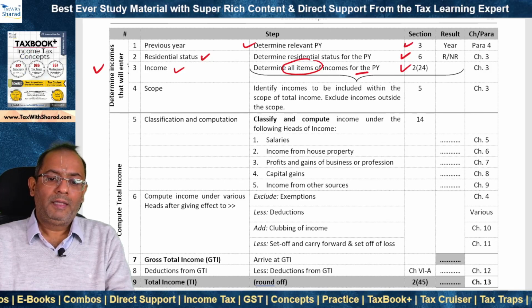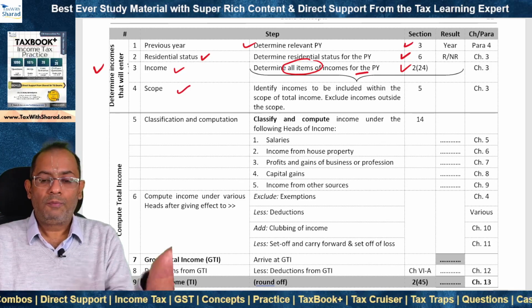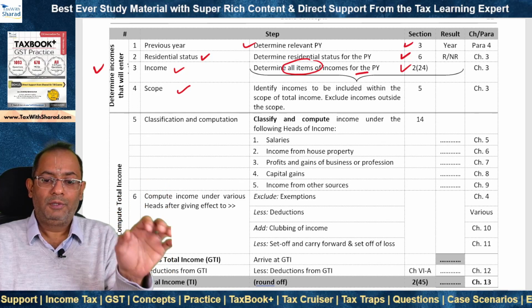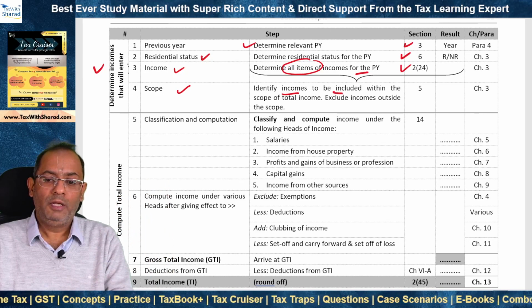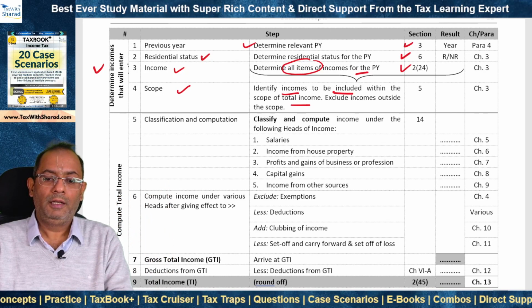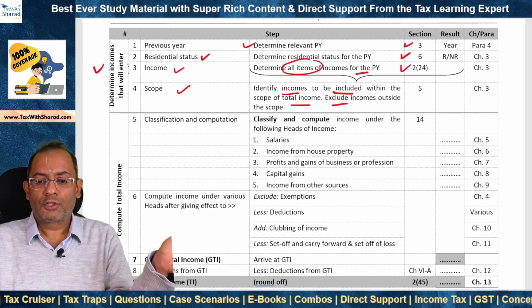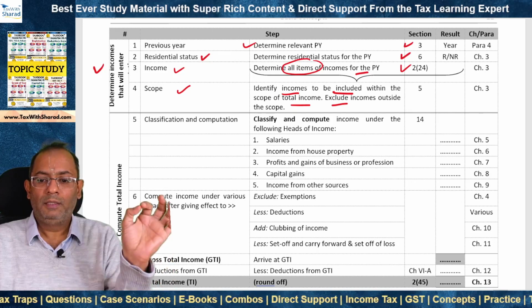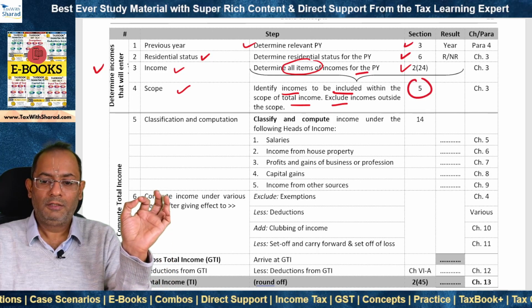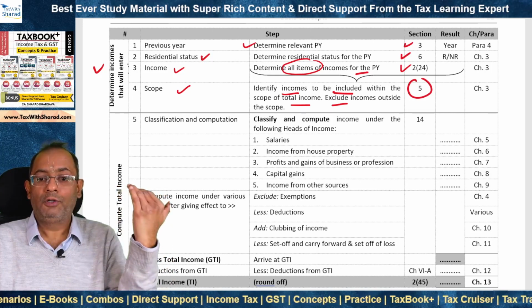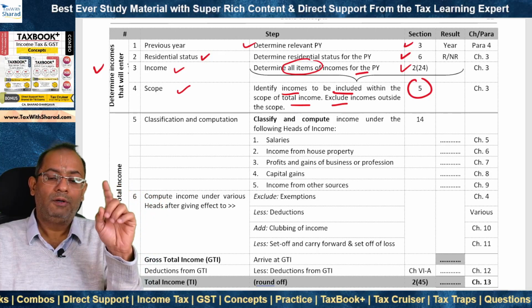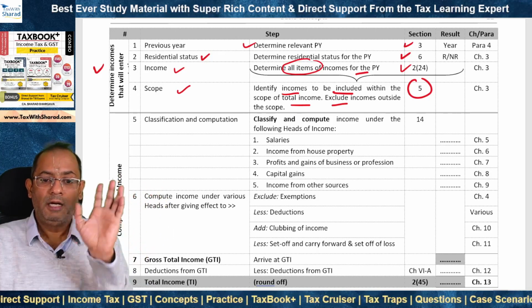Right? After that, we identify the scope of the income for that person. So we identify the incomes to be included within the scope of total income, right? And in doing so, we exclude the incomes which are outside the scope, and this is something that we do in terms of section 5. So first we determine what is the relevant previous year, because income of that previous year will be charged to tax.